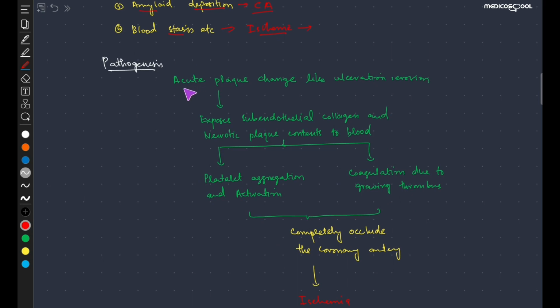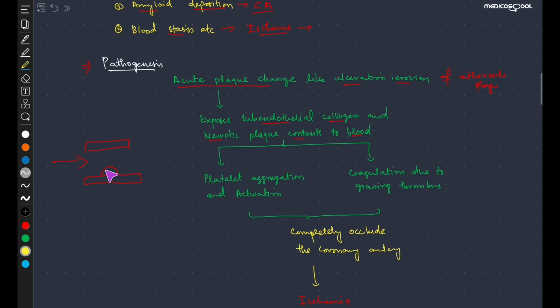Now studying the pathogenesis, that is how this myocardial infarction occurs. As we have already discussed, acute plaque change like ulceration or erosion of the atherosclerotic plaque will expose the subendothelial collagen and the necrotic plaque contents to the blood. For example, this is the coronary artery, and this is the atherosclerotic plaque. This is the flow of blood.